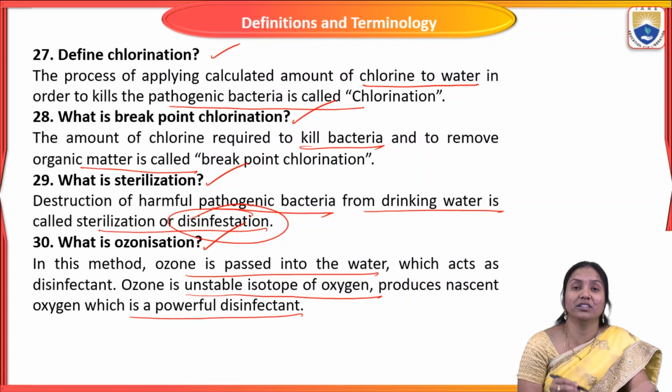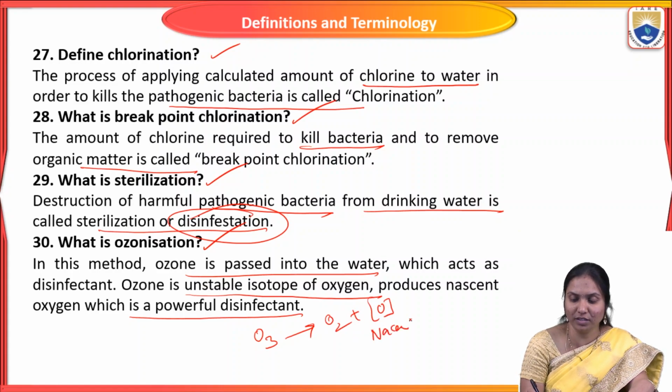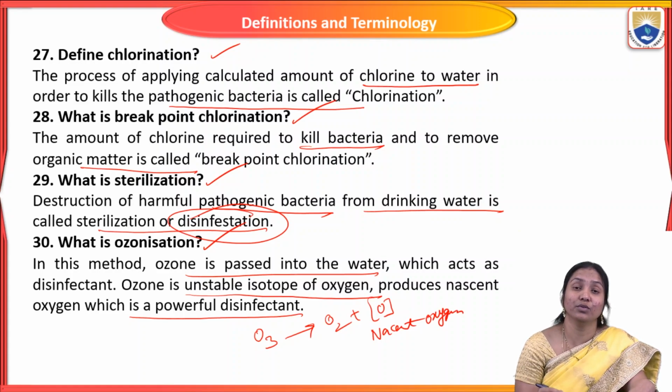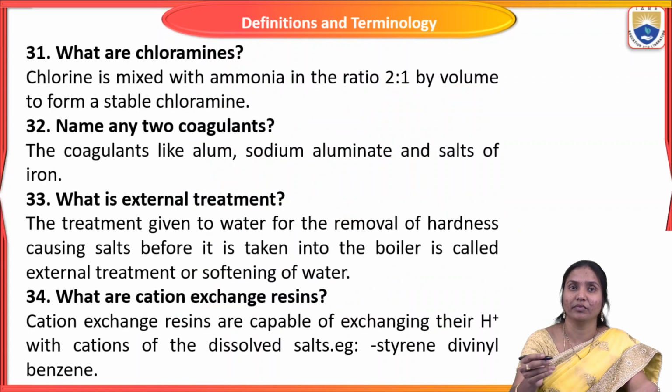Since ozone is highly unstable, it decomposes into oxygen and nascent oxygen. This nascent oxygen is a more powerful disinfectant than ozone. It reacts with bacteria and kills them. This process is called ozonization.